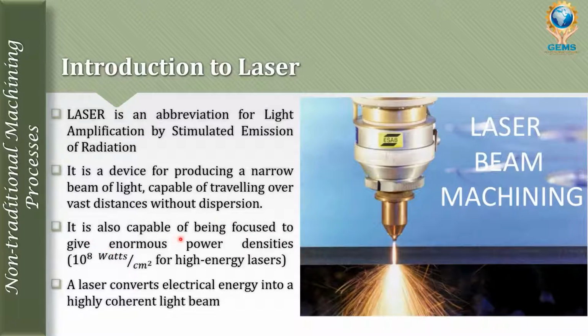It is also capable of being focused to give enormous power densities. It means 10 to the power 8 watts per centimeter square for high energy lasers. A laser converts electrical energy into a highly coherent light beam. So laser works on the principle that it converts the given electrical energy into a highly coherent light beam. Let's see each and every term.